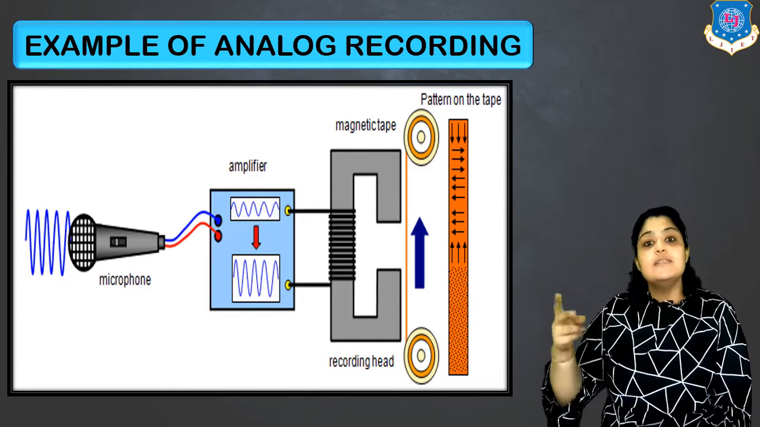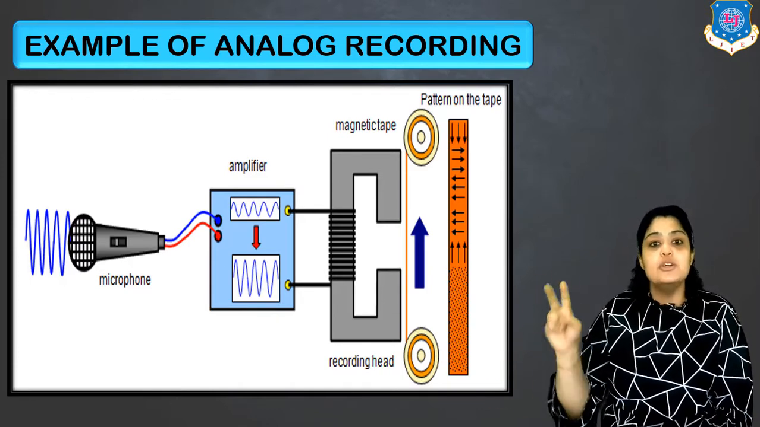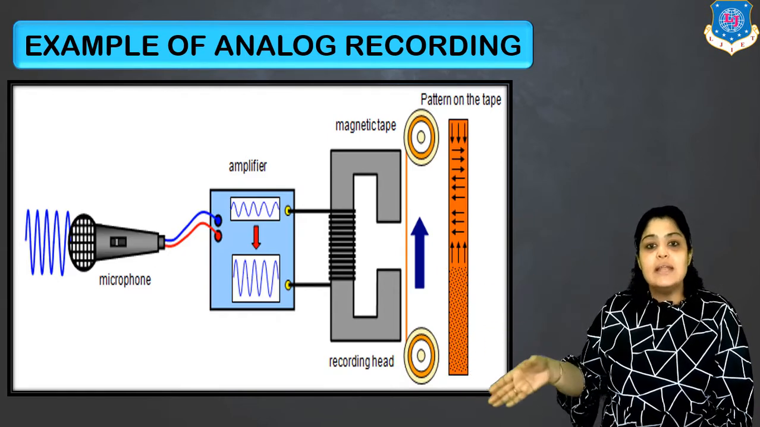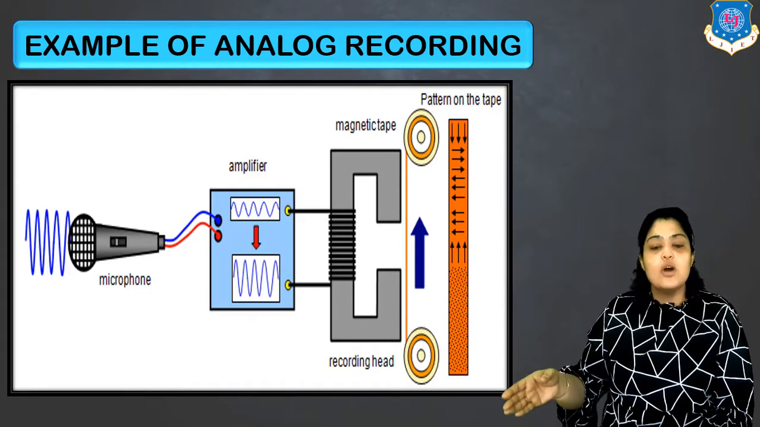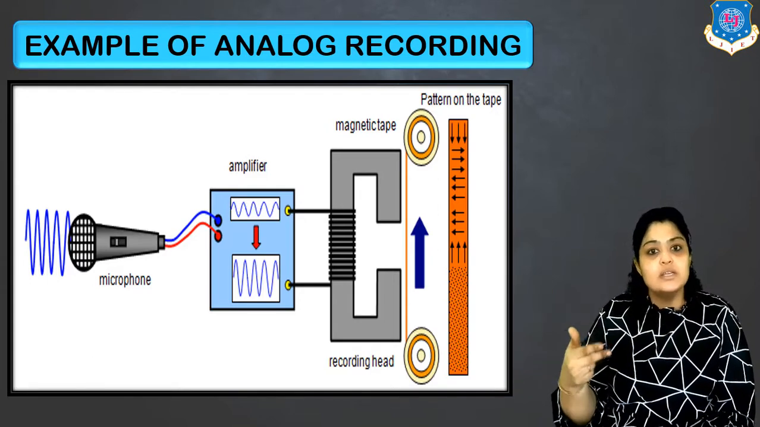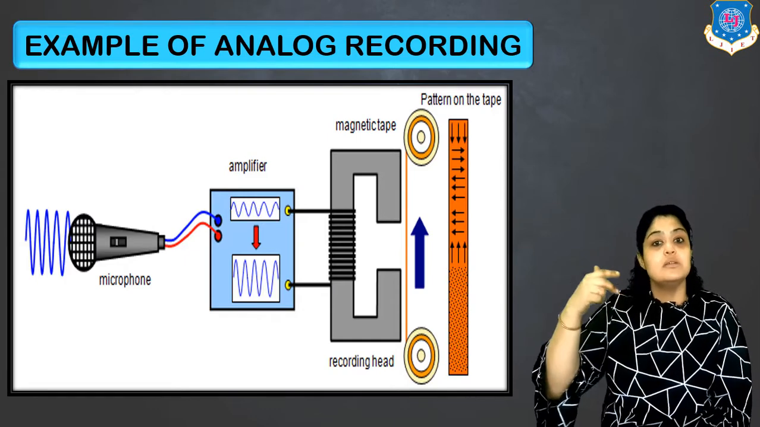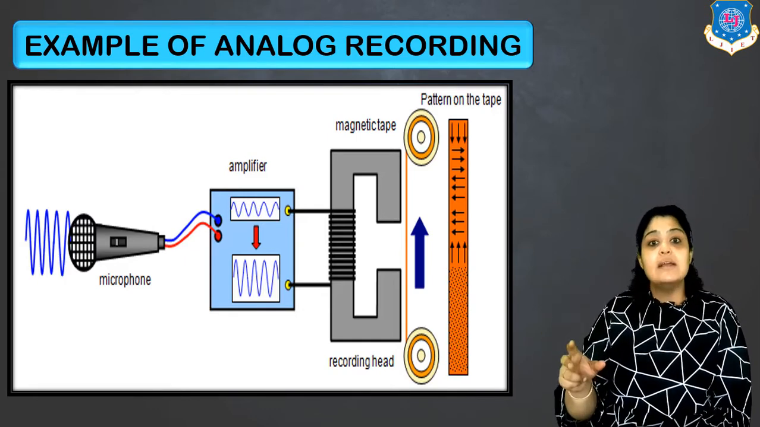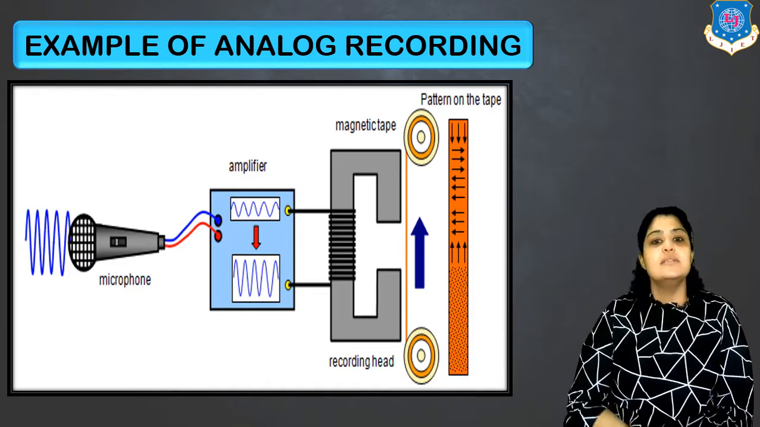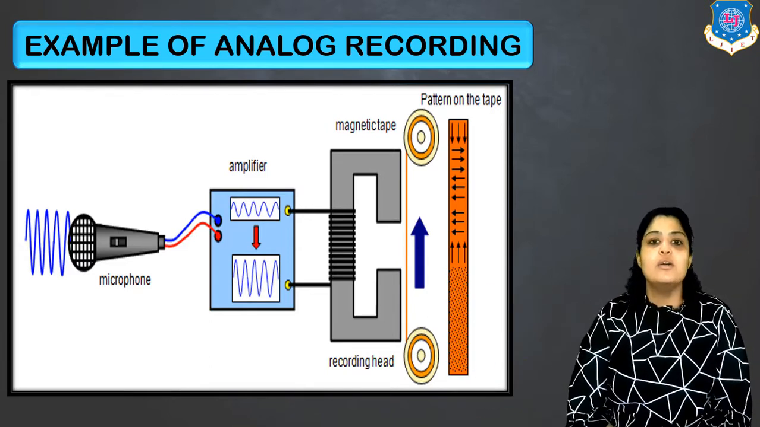This recording current is fed to the coil which is present on the recording head. You can see a small air gap and the orange colored tape which moves at a constant speed. According to the signal, there is a fluctuation in recording current, there is a fluctuation in magnetic field, and this magnetic field is present in the air gap also, and thus different patterns are created, and this is how analog recording is done.